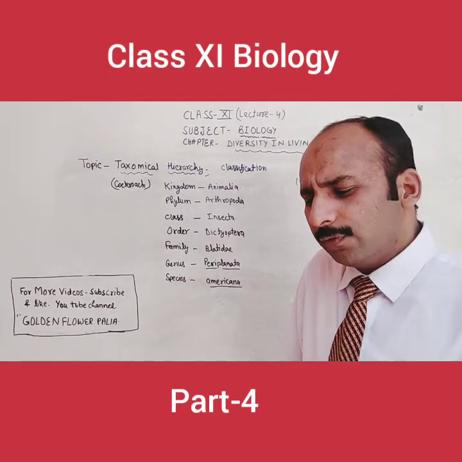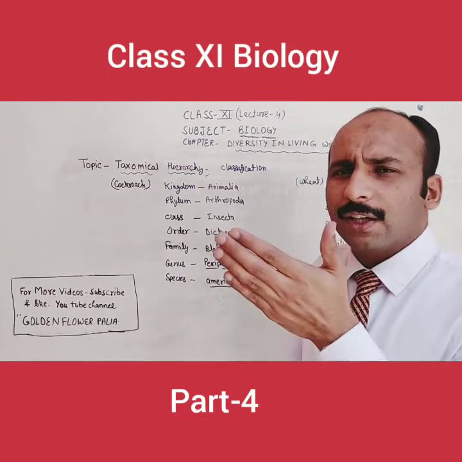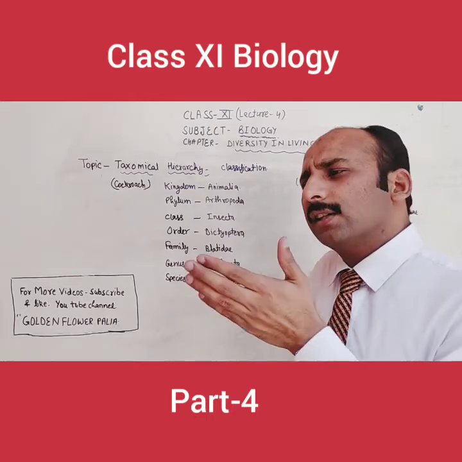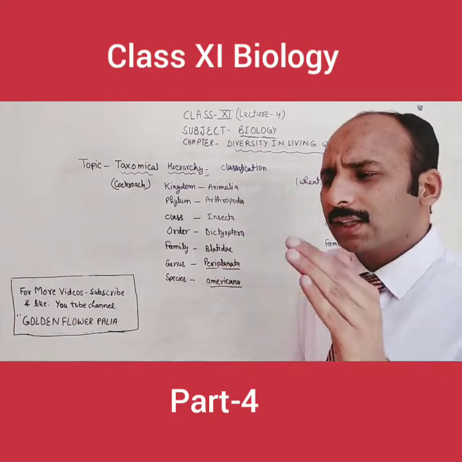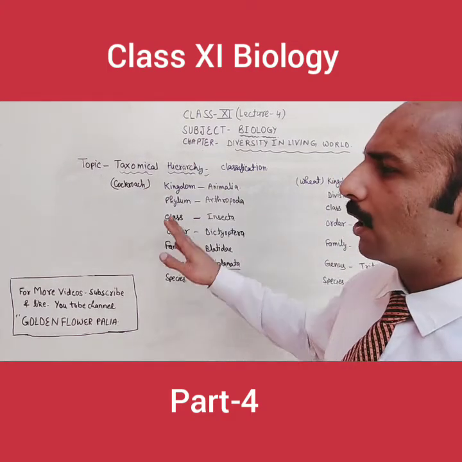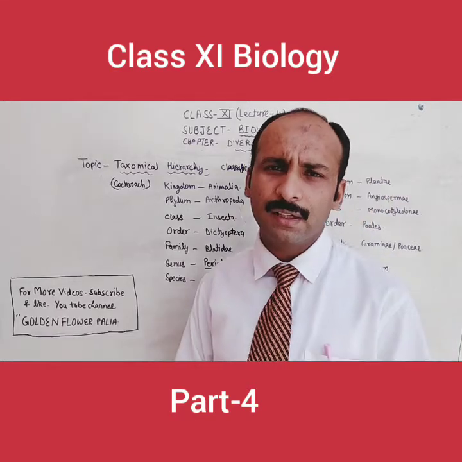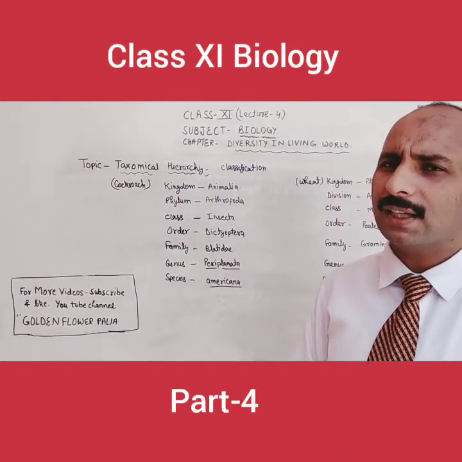Then each phylum is divided into classes, then classes are divided into orders, then orders are divided into families. But this broad classification you don't have to study. You have to study a little bit of how the organisms are classified, so on the basis of their characters we give the particular classification.